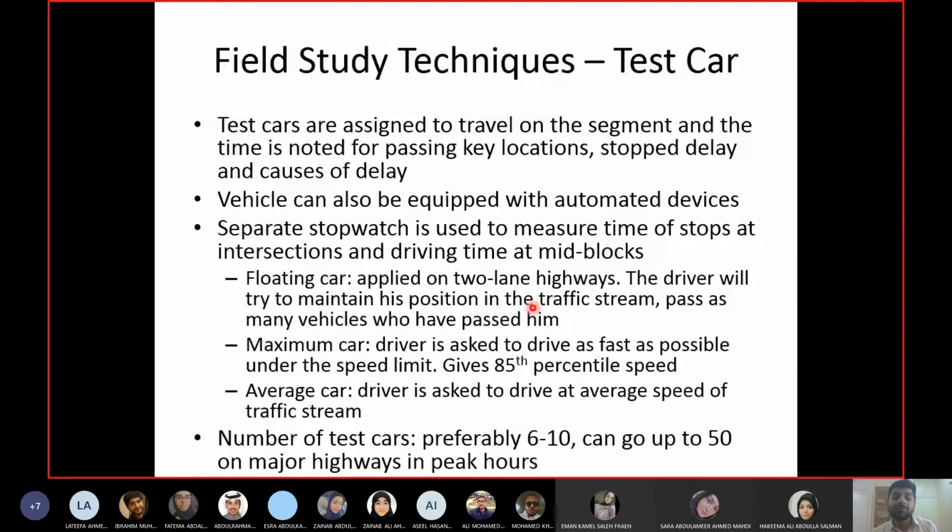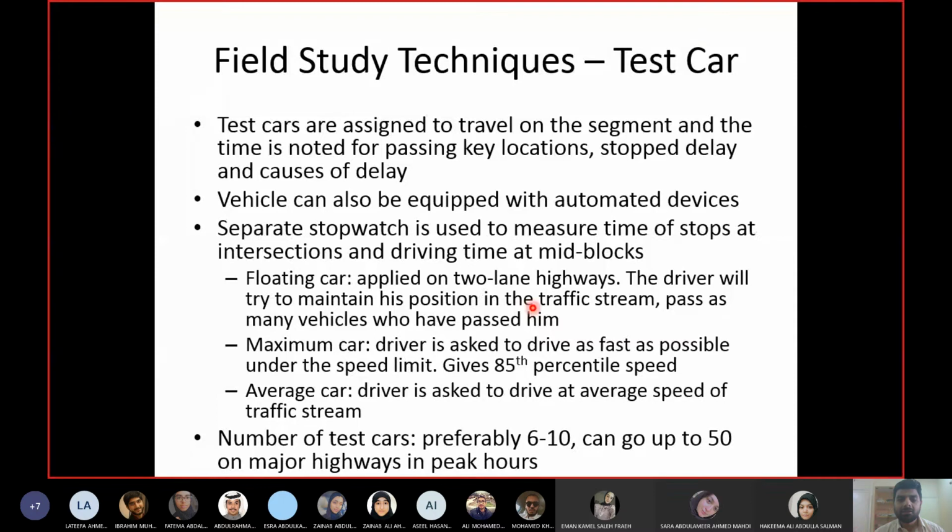Now what happens if you don't have the chance to overtake other vehicles while others have overtaken you? In that case, you cancel out this observation and you go back to the starting point. So there is no big issue here. You will lose some time and fuel, and this happens in any traffic survey.